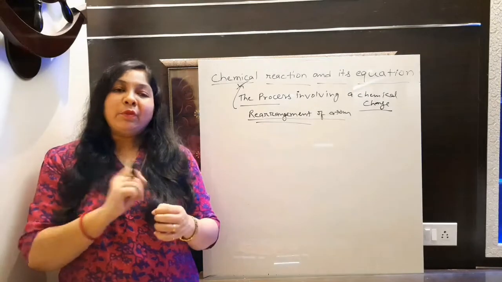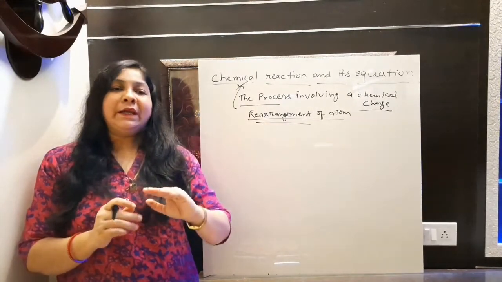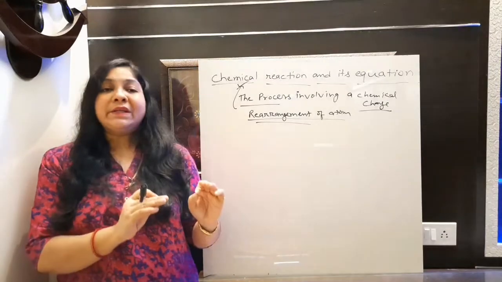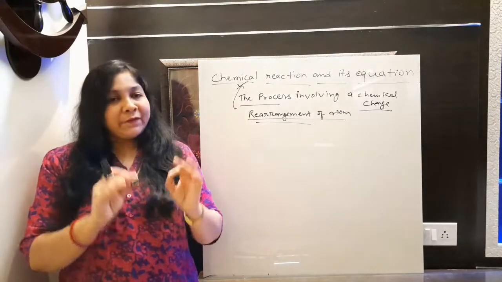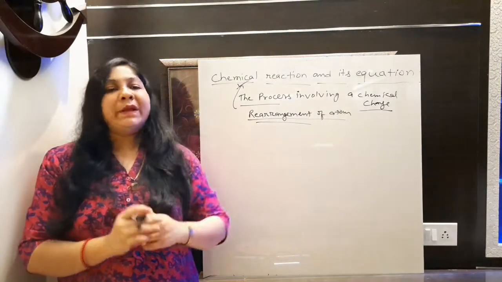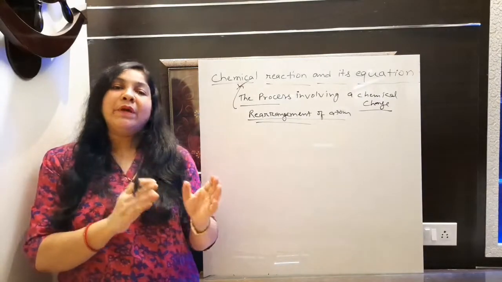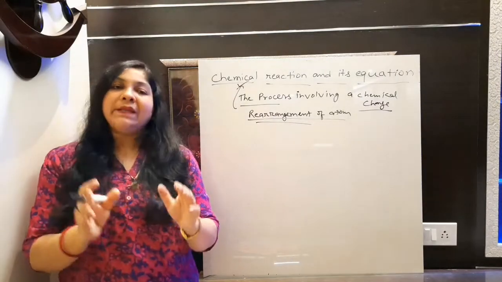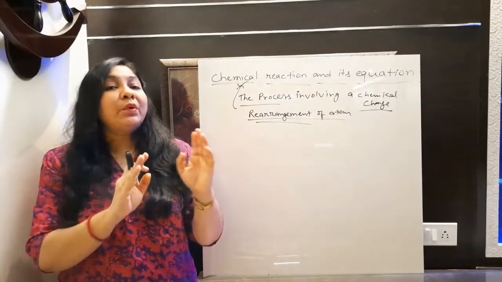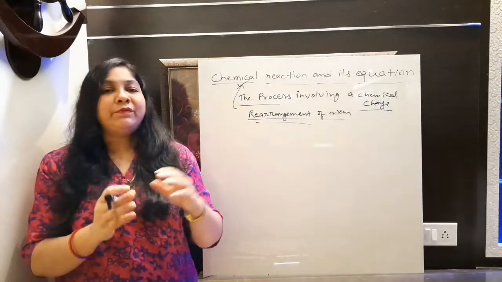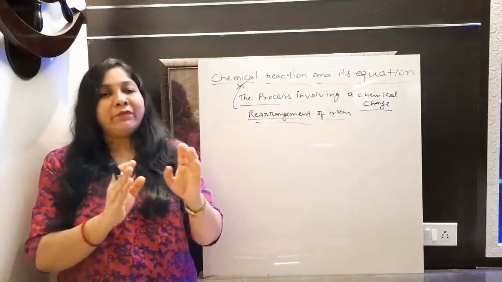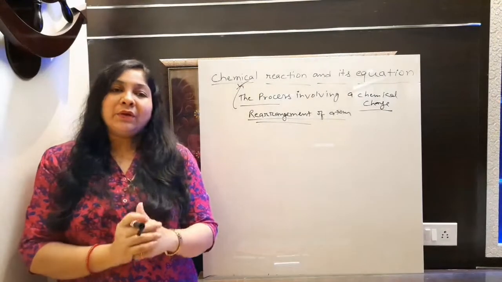So magnesium ribbon को हम लोग पहले rub करते हैं, so that उसके ऊपर के layer को हम लोग clean कर दें. It's a pure magnesium that we assure here, and then what we do, we just burn that magnesium ribbon. So what happened, it will form a compound that is defined as what? Magnesium oxide. If you want to write that particular phenomenon which we are doing here, the experiment that we did there, उसको लिखना है तो क्या लिखोगे?